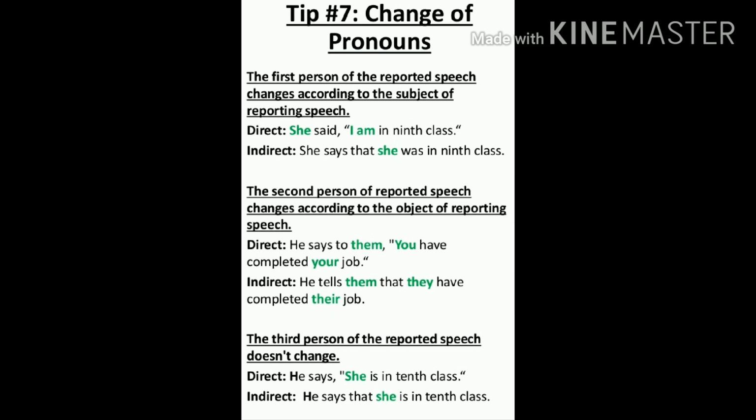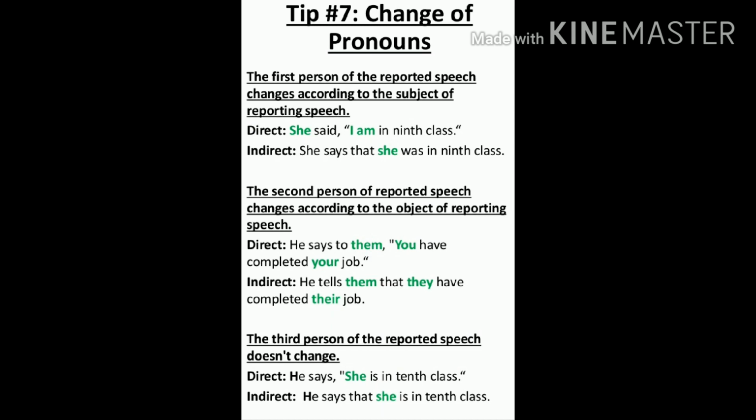The second person will change according to the object. He says to them, you have completed your job. So he tells them that they have completed their job. So the first person is changing according to the subject, the second person is changing according to the object, and the third person will never change.